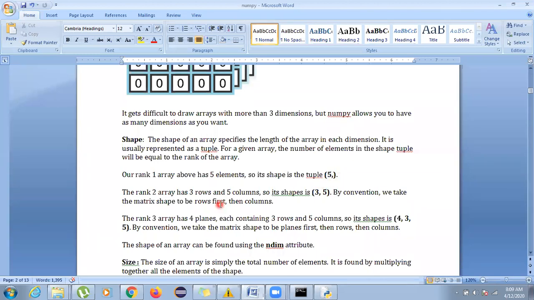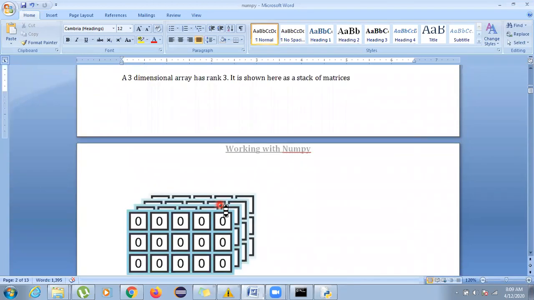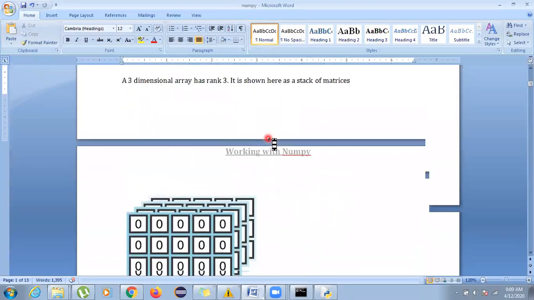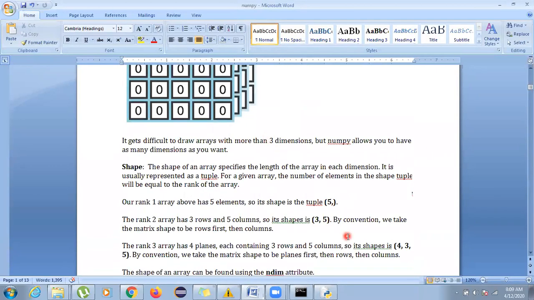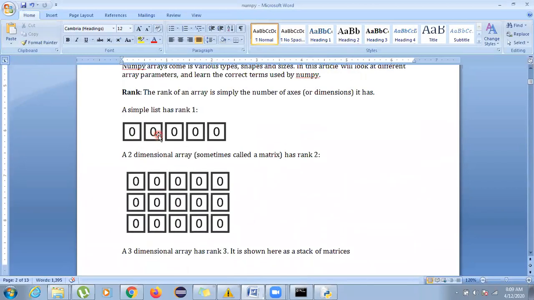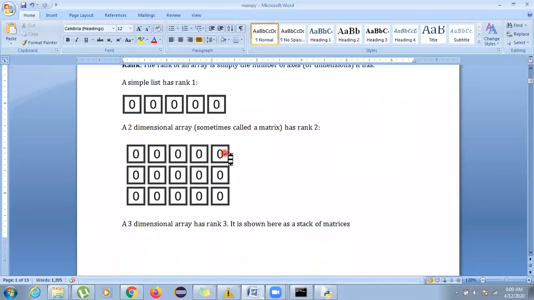For the rank 2, you can see that we have 3 rows, 1, 2, and 3. And how many columns do we have? 1, 2, 3, 4, and 5. So the shape will be 3 comma 5. Now you might be thinking that in rank 1 we also have columns 1, 2, 3, 4, 5, and this is one row. But since this is 1D only, one-dimensional, you cannot consider it a column.